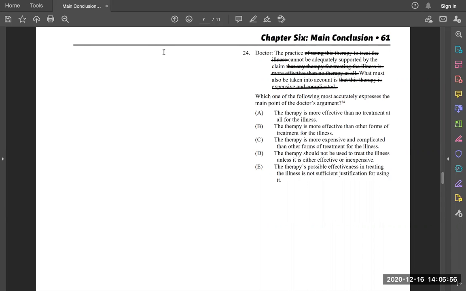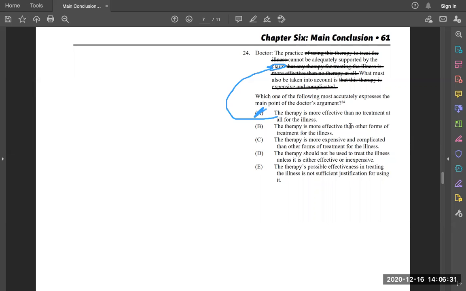So because we've got a claim being explained, that's what A is. A is the claim. Actually, let me not circle that. We're just going to put that up here. That's our claim. Explaining the claim helps us to establish why the practice cannot be adequately supported. So this is not the main point, because they also go in and talk about what must be taken into account. This is not going to be our answer because it's doing some supporting. It's not ultimately supported. It's not our conclusion.